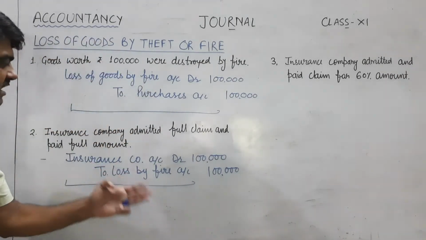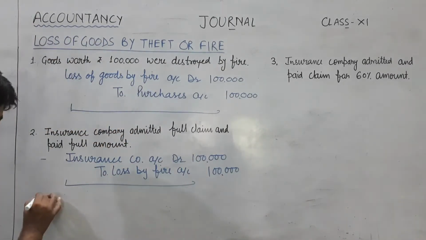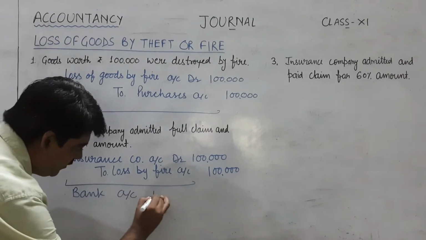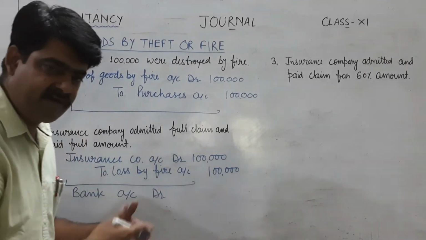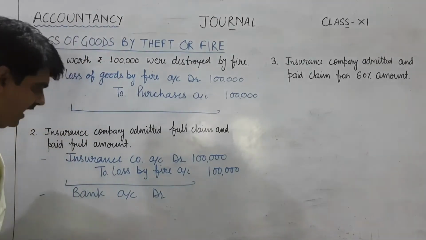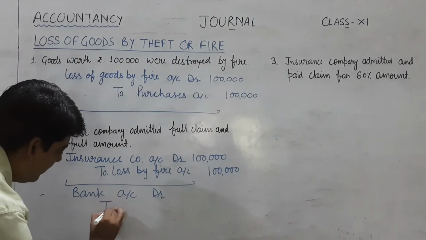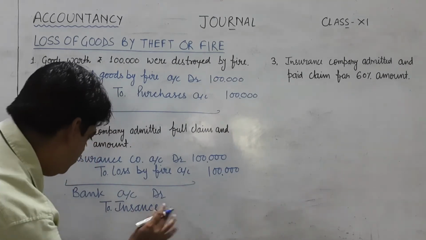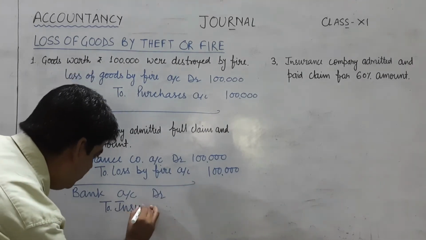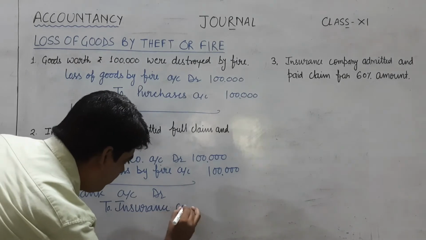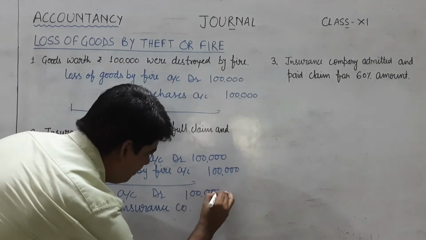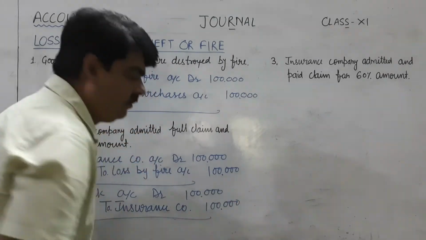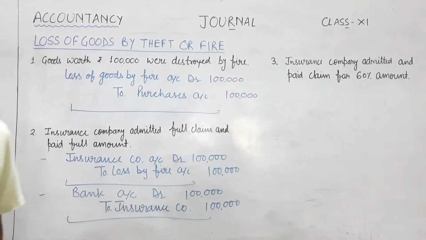And we are getting 100% claim from insurance company. In that case, one more entry will come, that is bank account debit, because in that case the amount will be transferred to our bank account and bank balance will increase. So bank account debit to insurance company, rupees 1 lakh. Okay, like this we will do.